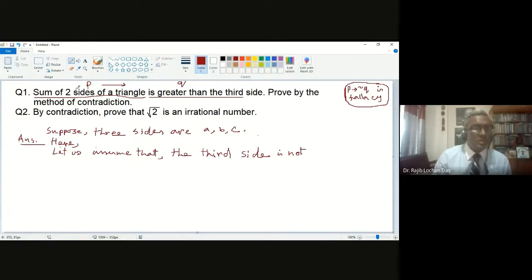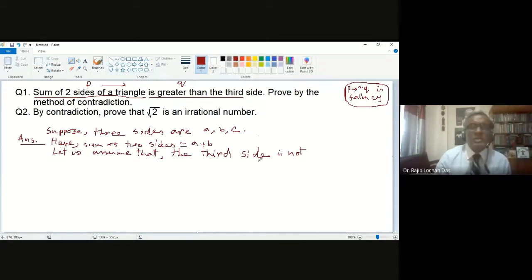So take the two sides, sum of two sides, equal to a plus b. Okay. So this is the first fact. Now you are thinking not Q. So not Q means what?